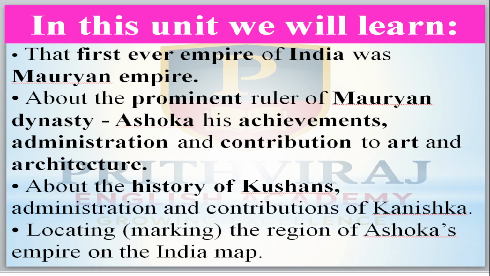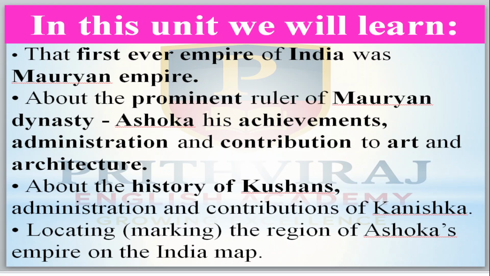In this chapter, we will come to know about the first ever empire of India, the Mauryan Empire, and about a prominent, that means famous, ruler of the Mauryan dynasty, Ashoka, and his achievements, administration, and contribution to art and architecture. We will also come to know the history of the Kushanas, their administration and contributions.